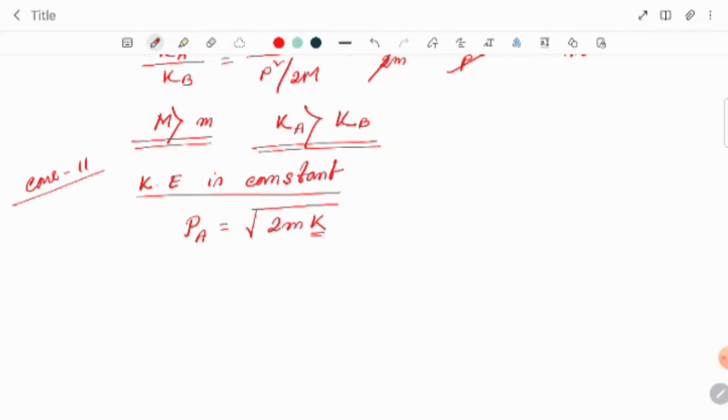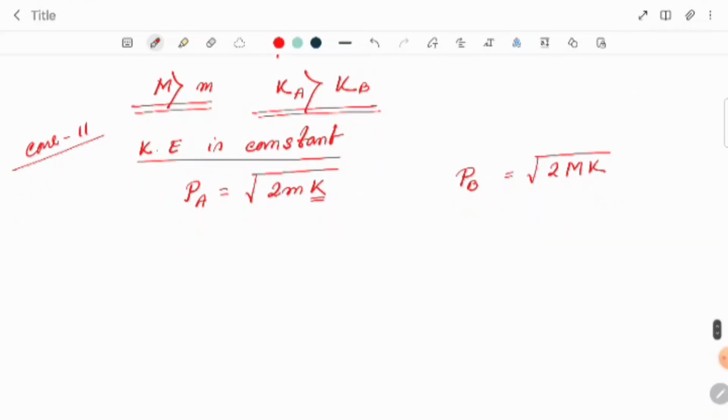Here the kinetic energy is the same for both cases. And for the heavy body, the momentum pb equals root over of 2 capital M into K.